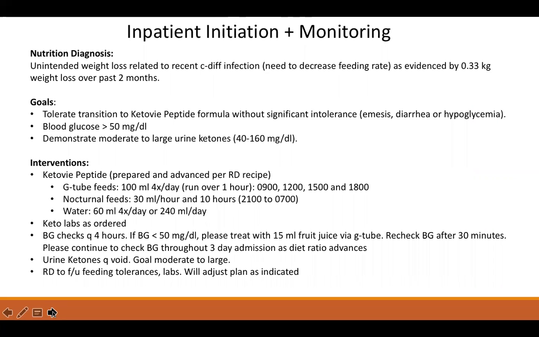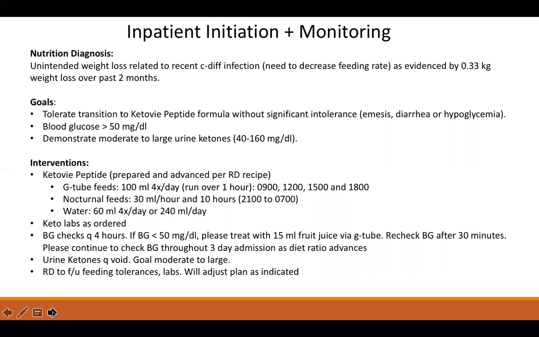To finalize his inpatient monitoring, his nutrition diagnosis was unintended weight loss related to recent C. diff infection, as evidenced by 0.33 kilogram weight loss over the past 2 months. Goals for JP while inpatient were to tolerate transition to keto V peptide formula without significant intolerance, to have a stable blood glucose greater than 50, but no more than 75, and to demonstrate moderate to large urine ketones between 40 to 160.